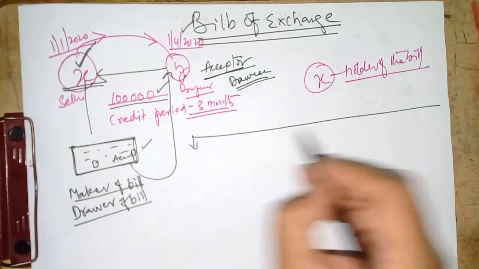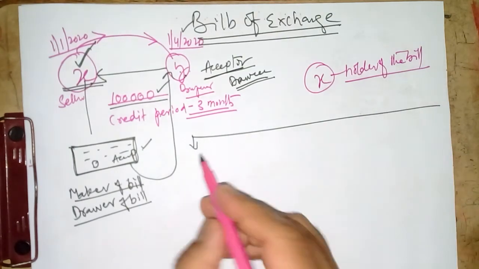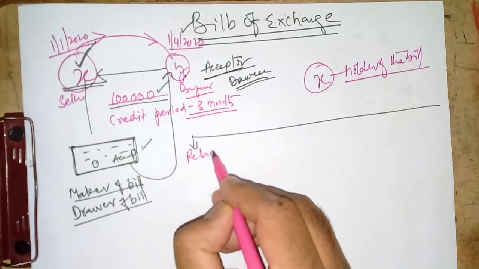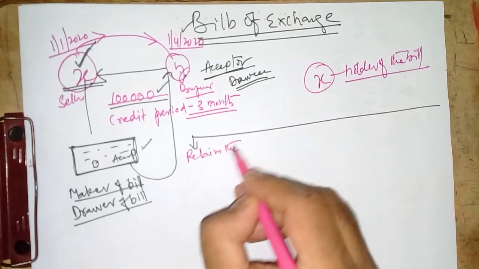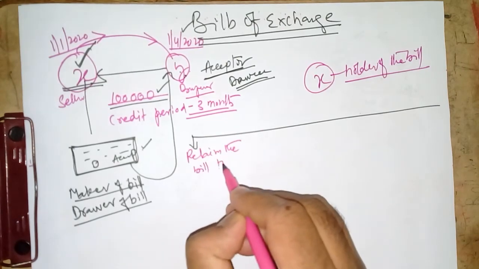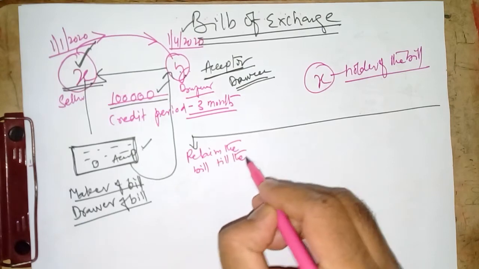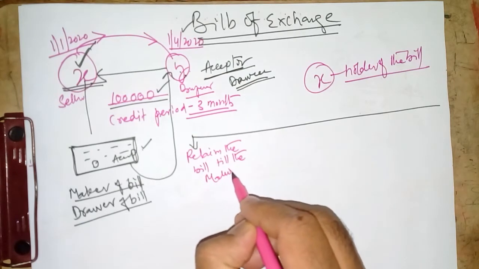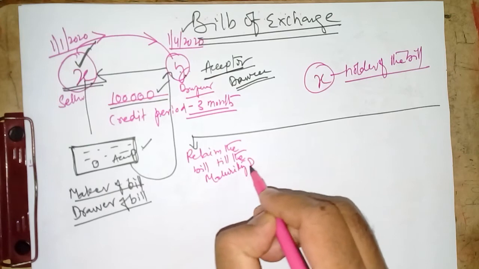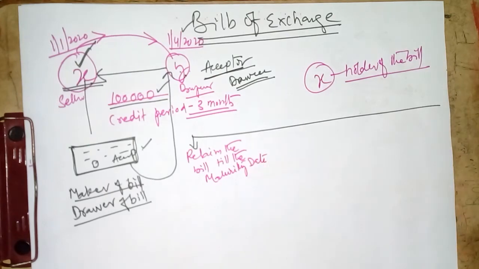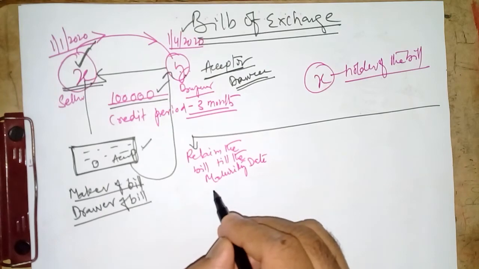Option 1, retain the bill till the maturity date. In the sense, he can keep the bill with him till the maturity date.